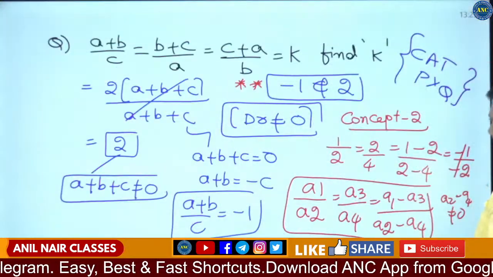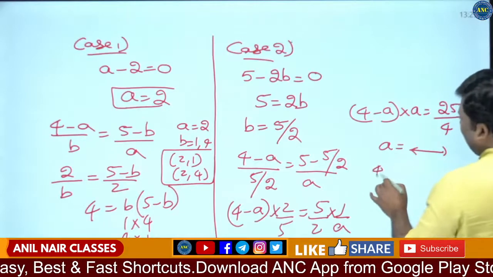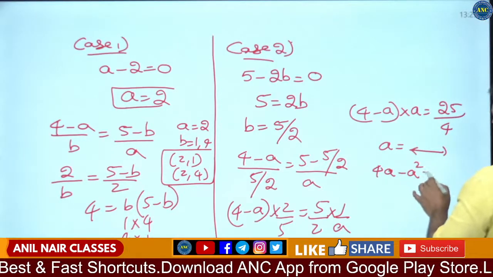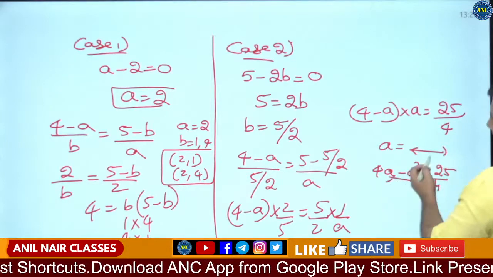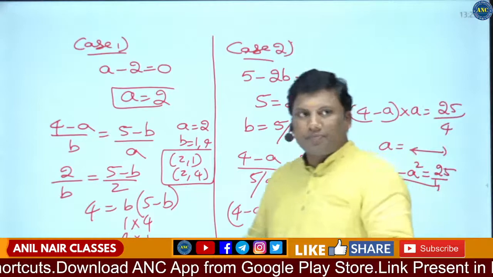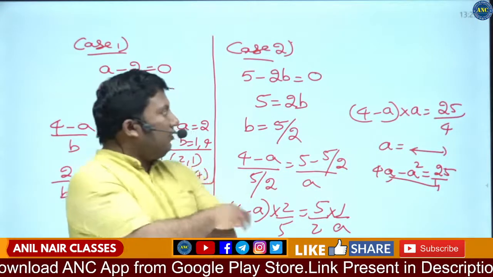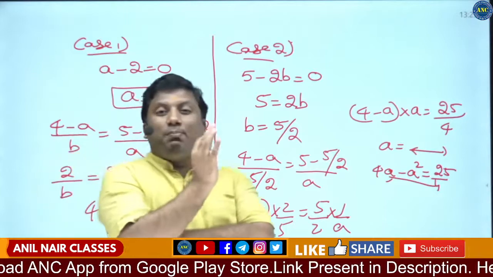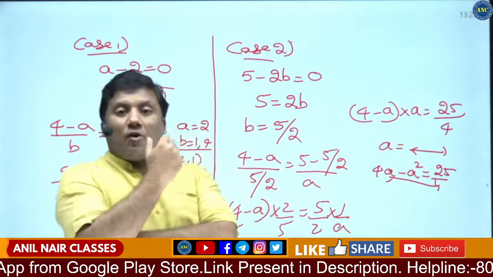Everybody, here I am not finding the value of b. I think you can easily factorize 4a minus a square equivalent to 25 by 4. Factorize it and find the value of a. I hope everybody is clear. First question, see how simple, a very simple concept can be given as a question.